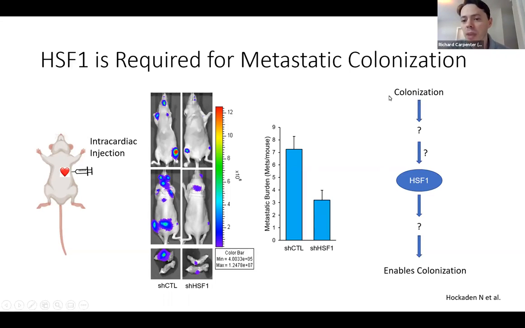Now we're trying to study what aspects of colonization actually initiate the activation of HSF1, so this upstream regulation, specifically in the context of colonization. We're also going to be using single-cell RNA-seq from in vivo tumors similar to this to understand which genes within the cancer cells HSF1 is upregulating that enable the colonization to happen. We're going to combine the single-cell RNA-seq with ChIP-seq data that we already have for HSF1 and the genes that it binds, and use that to draw a conclusion about which genes downstream of HSF1 are essential for colonization.